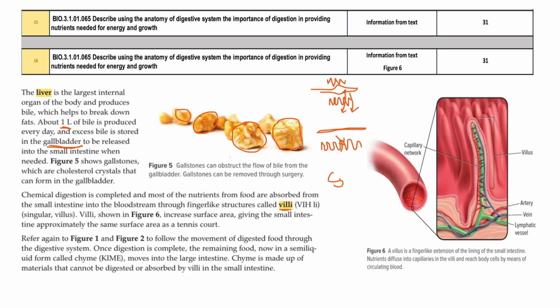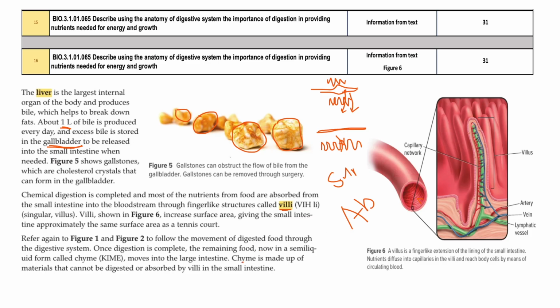So the surface area and also the absorption. Villi is increasing both the surface area and absorption.